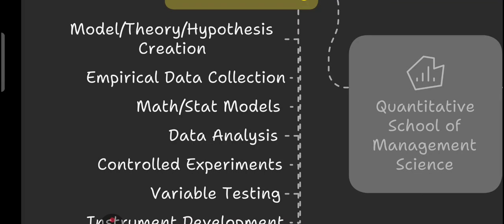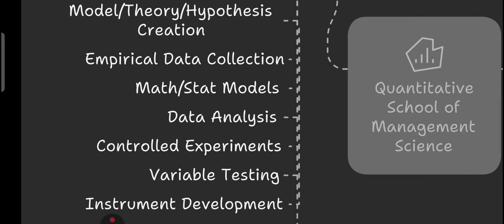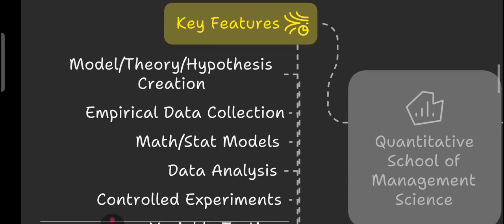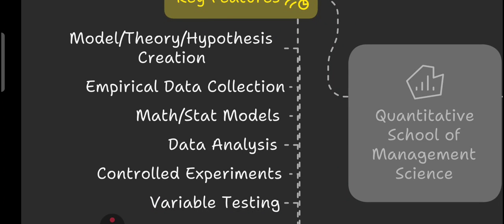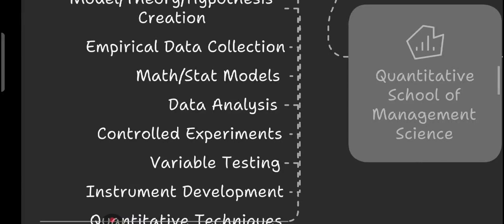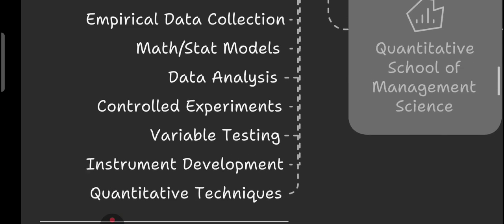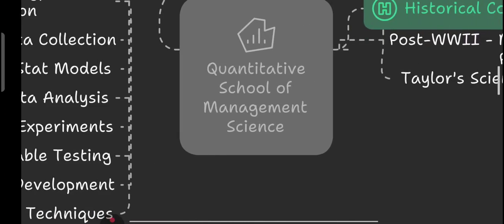Third, applying mathematical and statistical models, because it is all about computation, right? Qualitative, as the name itself suggests. Then performing data analysis, controlled experiments, and variable testing. These are part and parcel of this quantitative school of management theory. You can think of this as managing through logic, data, and discipline, where decisions are not guessed but calculated. So these are the key features.